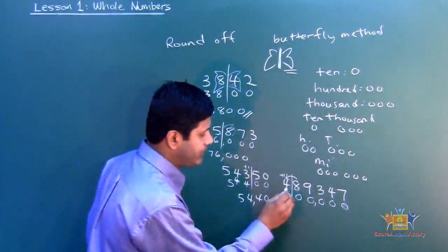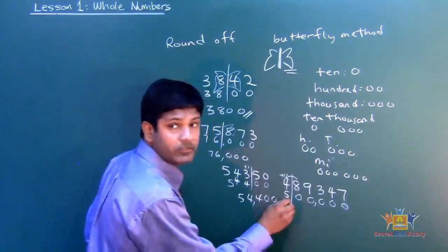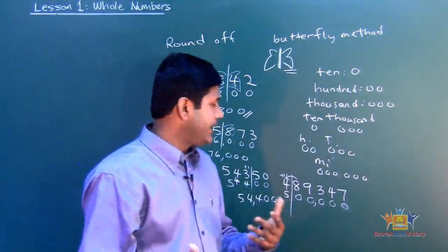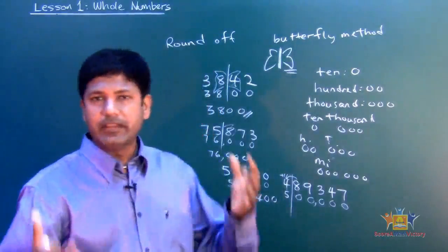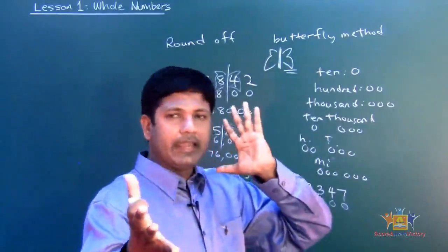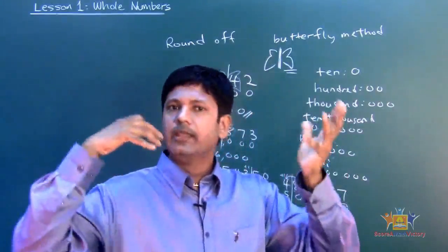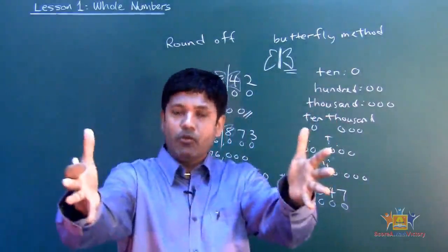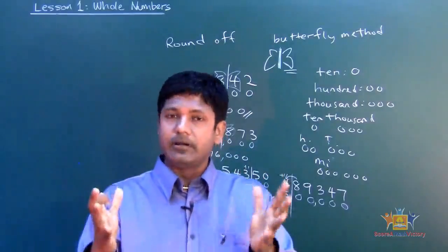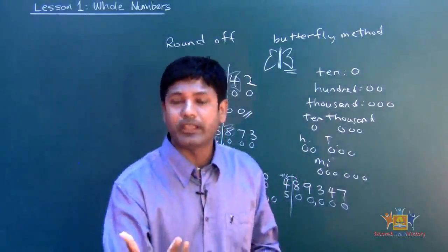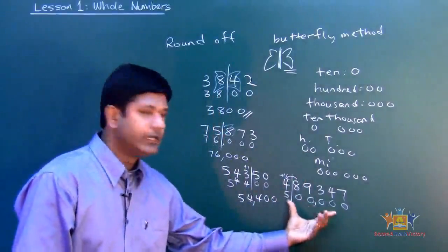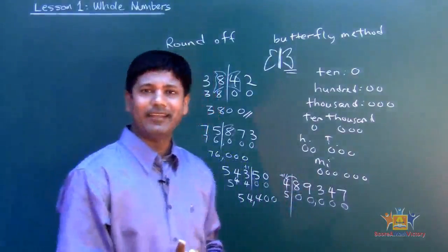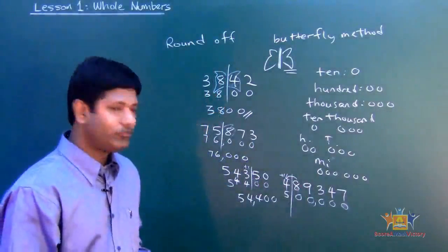So that's what we did. Closer to what this could be, which is 500,000. If I were to tell you 489,347, it takes you a while to think about that number, to process it in your head, to figure out what that number is. If I were to say 500,000, right away you know, wow, 500,000. See that? Boom, it gets to you very quick. That's why rounding off helps you get that number to your head quicker, for you to process it quicker. See that? Okay, so rounding off is very important.